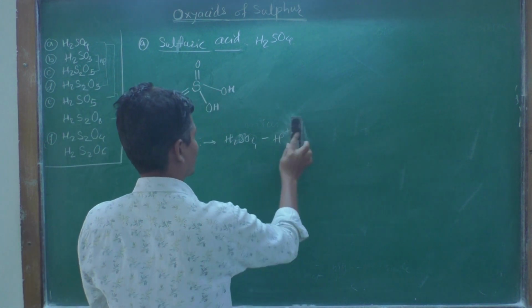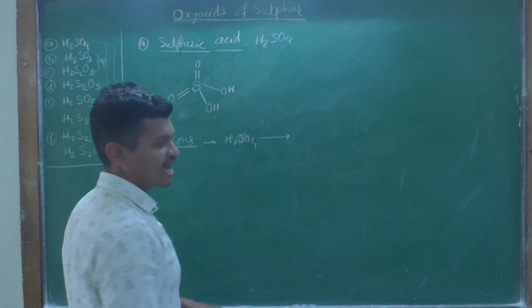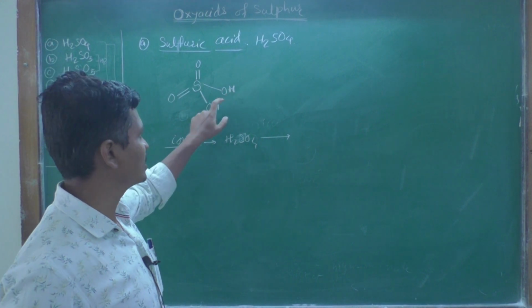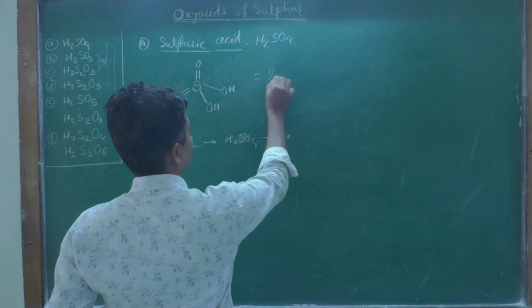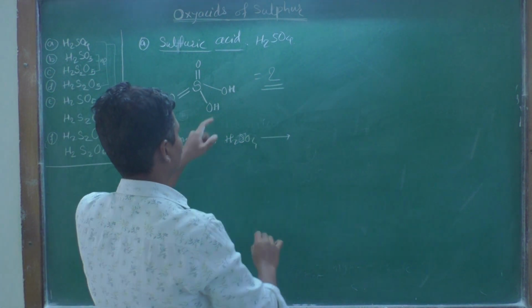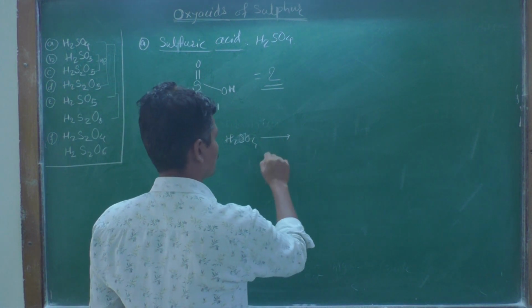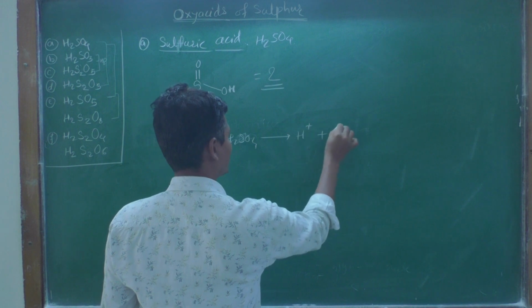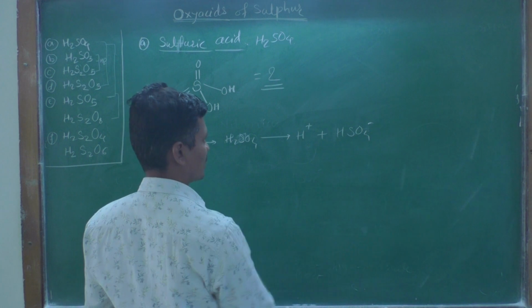As it is a dibasic acid, 2 protons are acidic in nature. That is why the basicity of sulfuric acid is 2, meaning it is able to donate 2 protons. So, after the first dissociation it gives H plus and HSO4 minus.